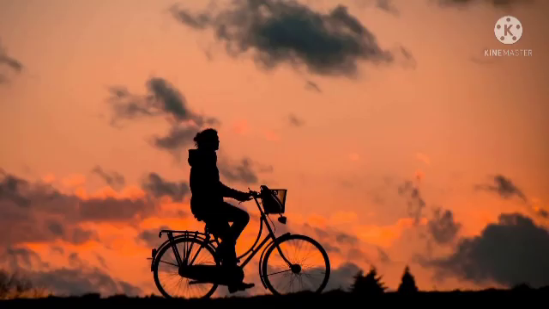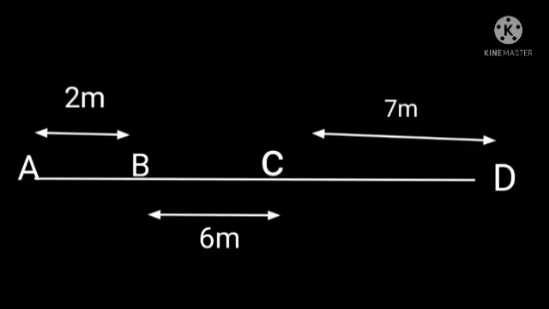a cycle moves from A to D. The distance between A and D is 15 meters. The cycle moves 2 meters in 2 seconds, 6 meters in 4 seconds, 15 meters in 6 seconds. That means A to B in 2 seconds, B to C in 2 seconds, C to D in 2 seconds, covering unequal distances in equal intervals of time.